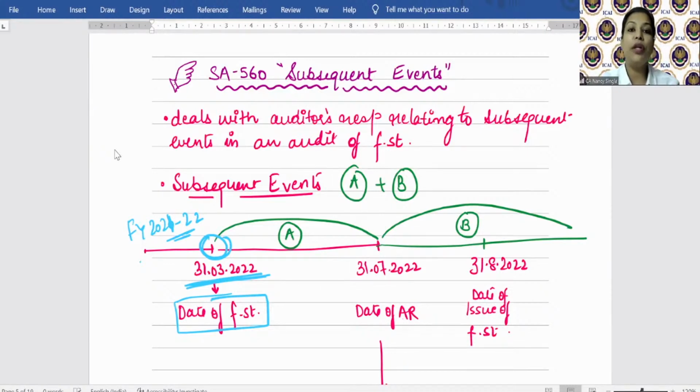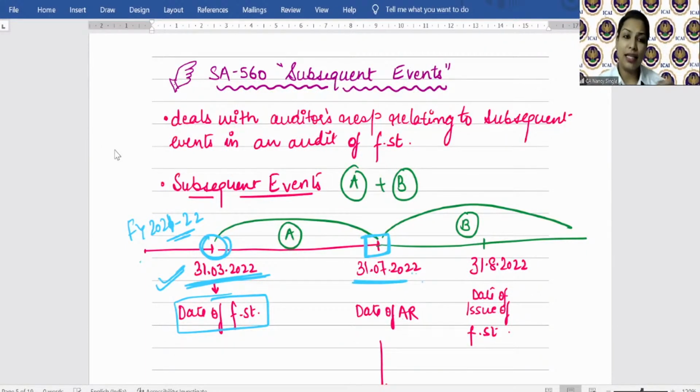Now tell me, when the auditor is signing the audit report, he's putting a signature there and the date of the audit report. Now tell me, till what date is the auditor responsible to consider when he's giving his opinion? So let's say in our example, 31st March 22 is the date of the financial statement, and the auditor signs his audit report on 31st July 2022, right?